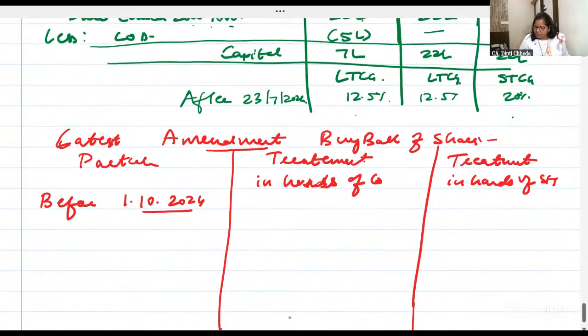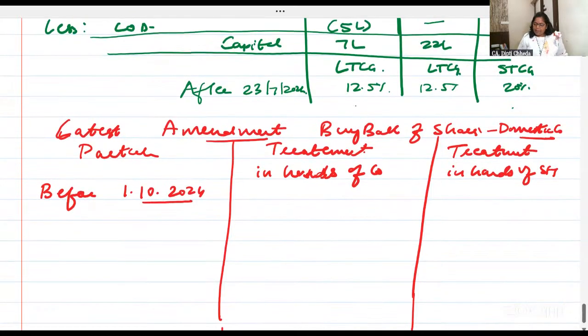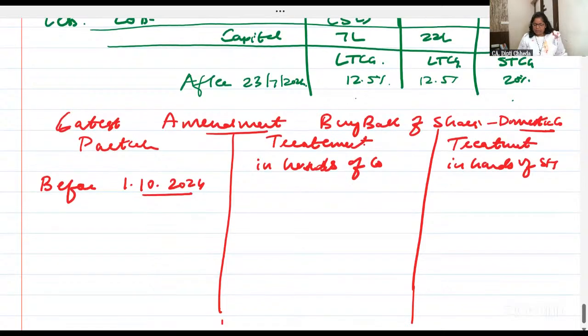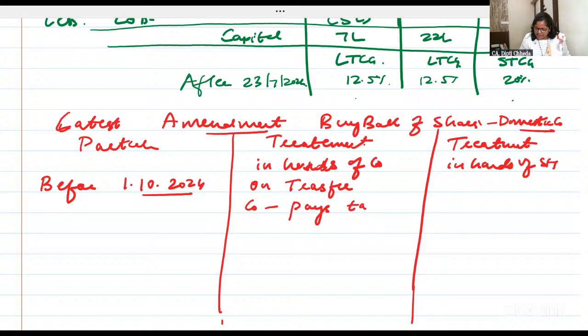I want all of you to write here: listed, unlisted, anything, by a domestic company. On transfer, the company pays tax.